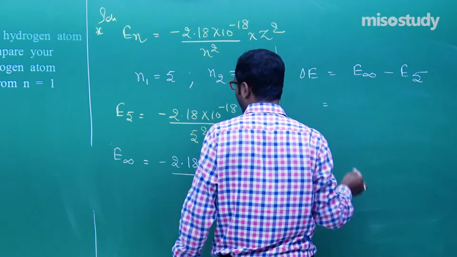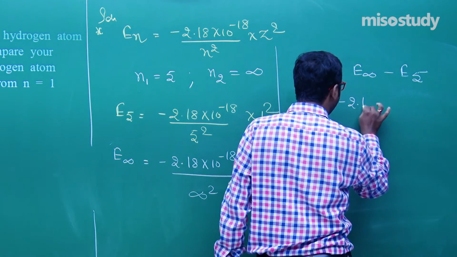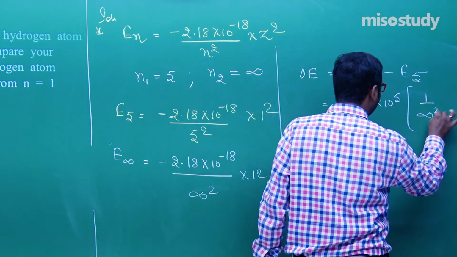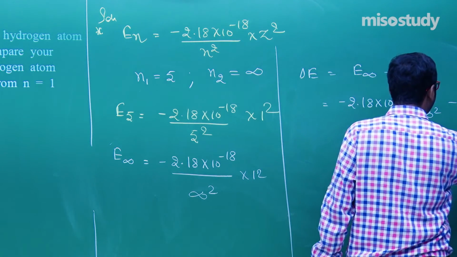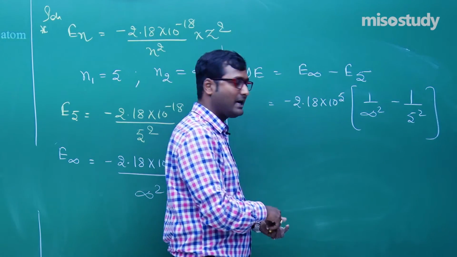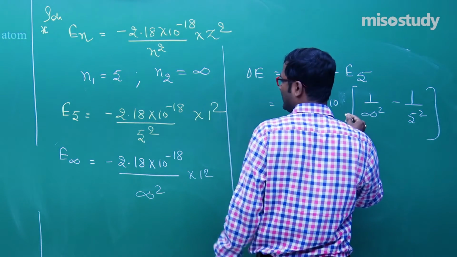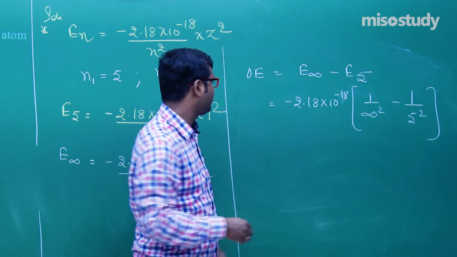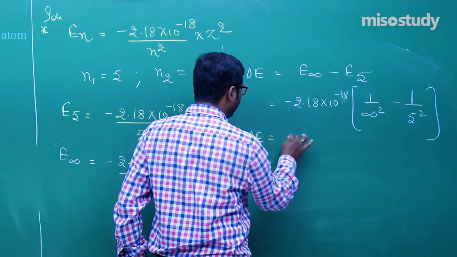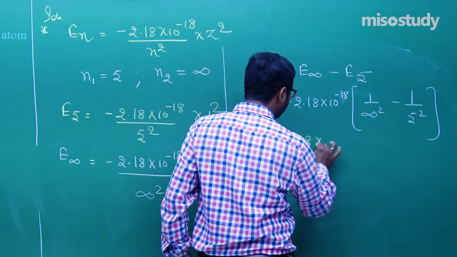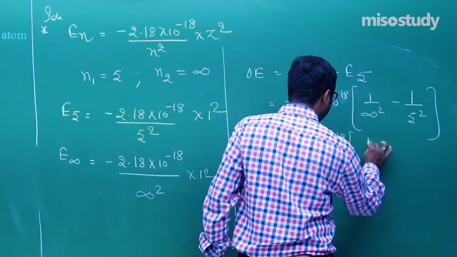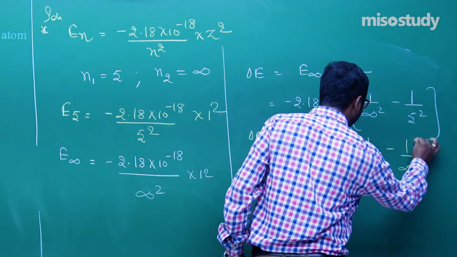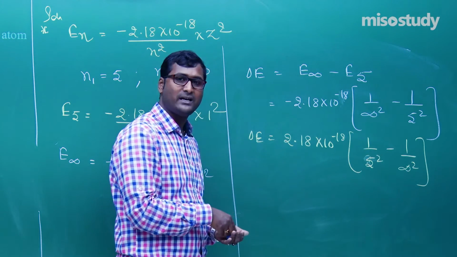What is common over here? That is minus 2.18 into 10 to the power minus 18, times 1 upon infinity square minus 1 upon 5 square. Now taking the sign out, it is 2.18 into 10 to the power minus 18 times 1 upon 5 square minus 1 upon infinity square. 1 upon infinity square is 0.